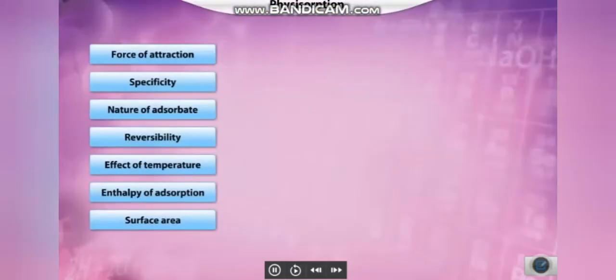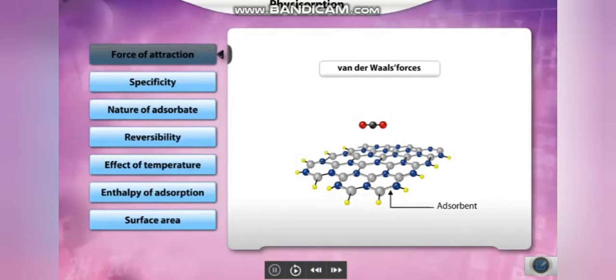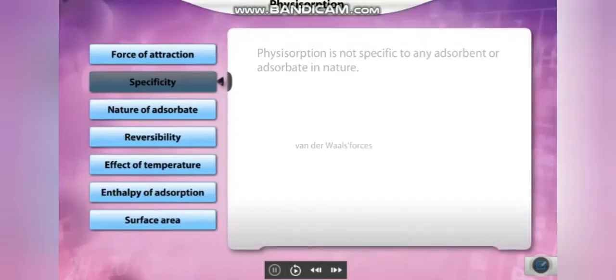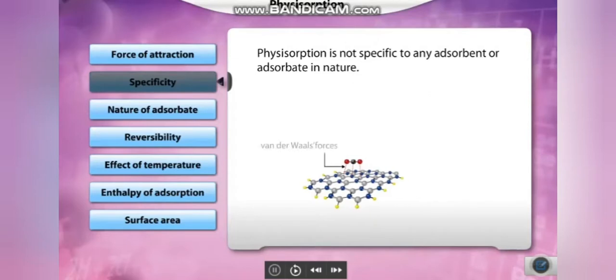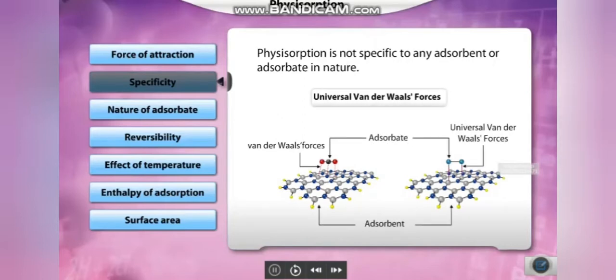Now let us look at the characteristics of physical adsorption. Click each tab to know more. Force of attraction. In physisorption, the forces of attraction are the weak van der Waals forces. Specificity. Physisorption is not specific to any adsorbent or adsorbate in nature. This is because this type of adsorption is due to van der Waals forces, which are universal and not specific.